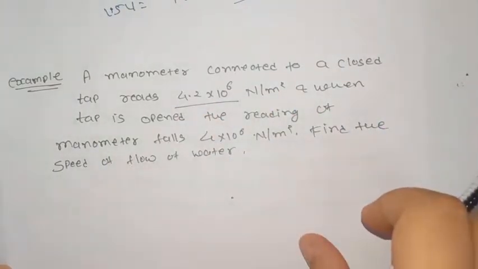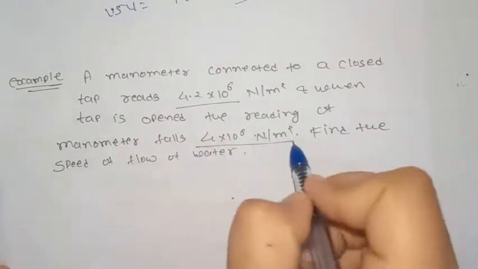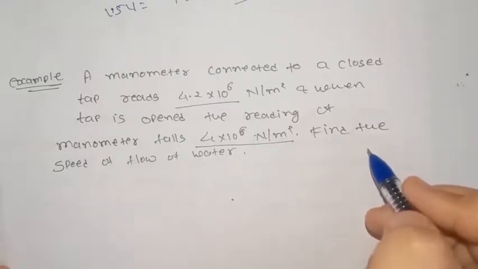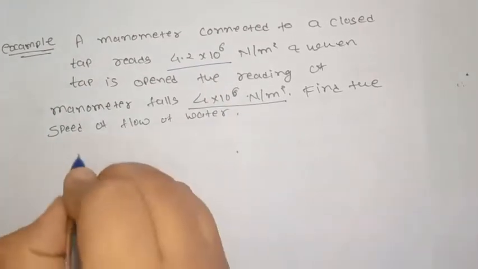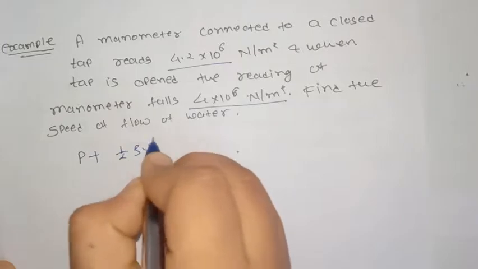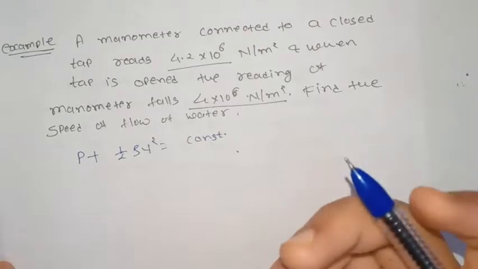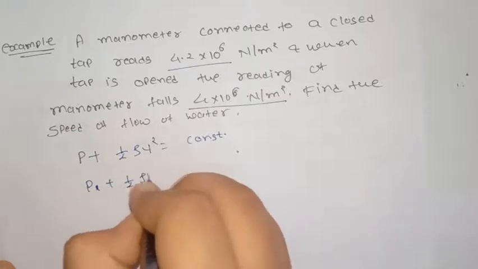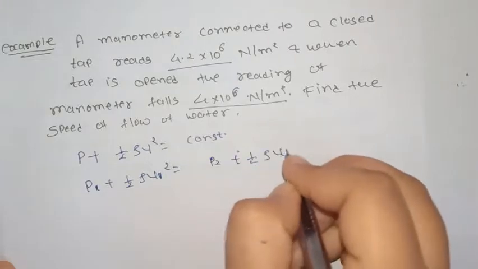4.2 into 10 power 6 Newton per meter square, and when tap is opened, the reading of manometer falls to 4 into 10 power 6 Newton per meter square. We want to find the speed of flow of water. According to Bernoulli's principle, P plus half rho V square is equal to constant. We will not consider the rho GH term because height is same. So P1 plus half rho V1 square is equal to P2 plus half rho V2 square.